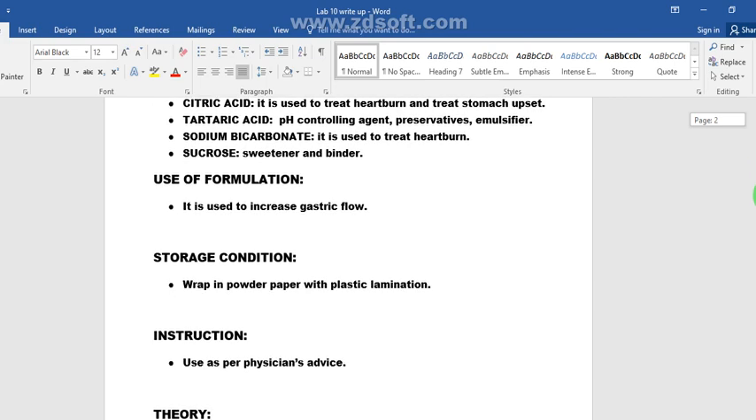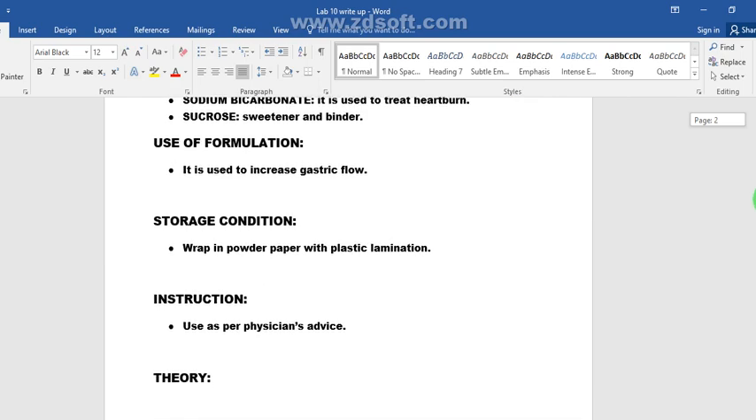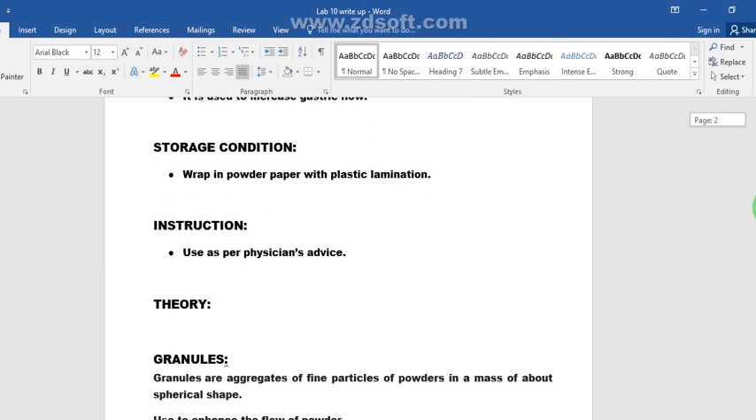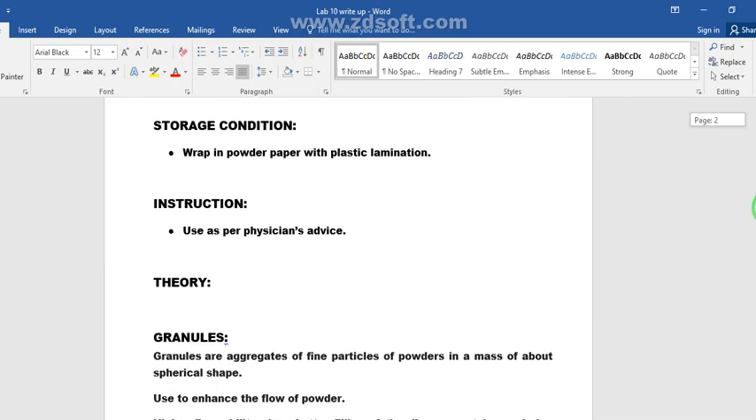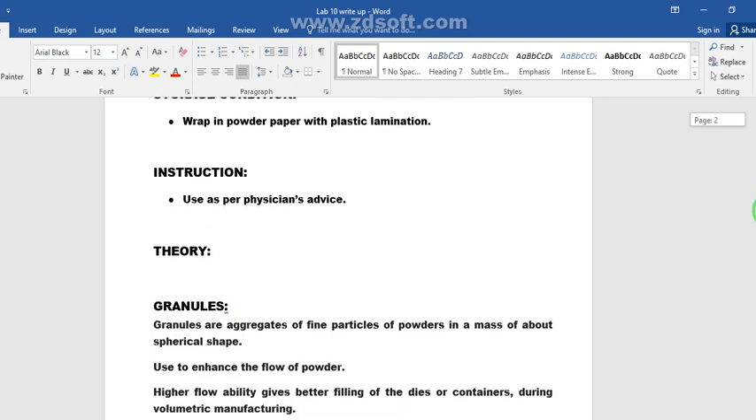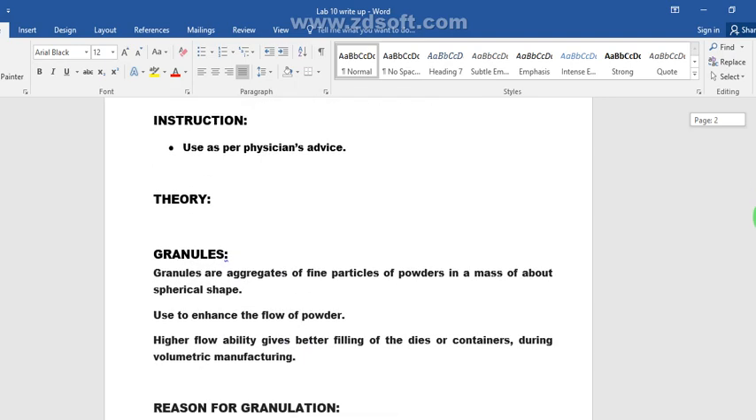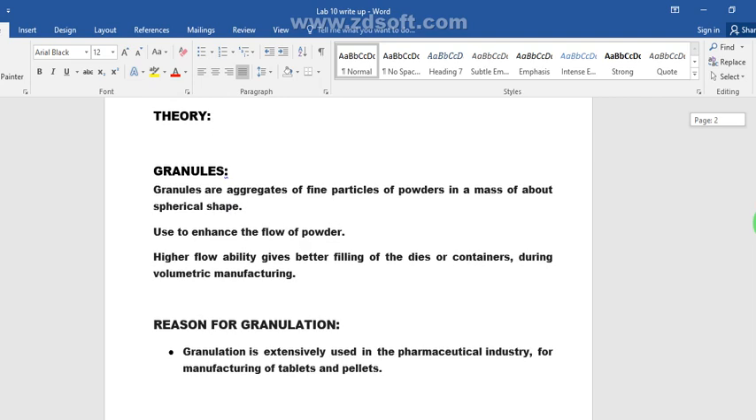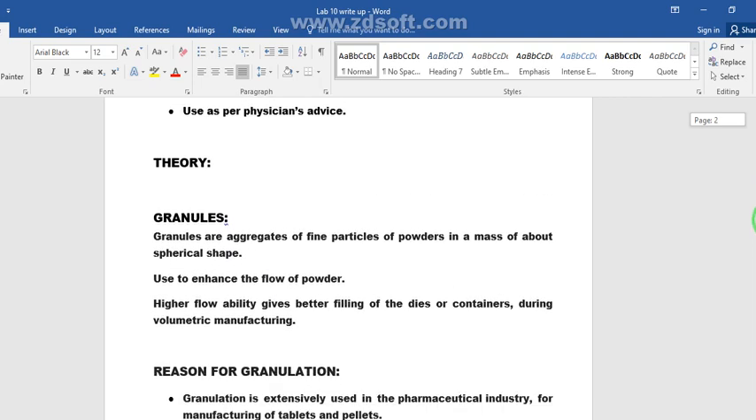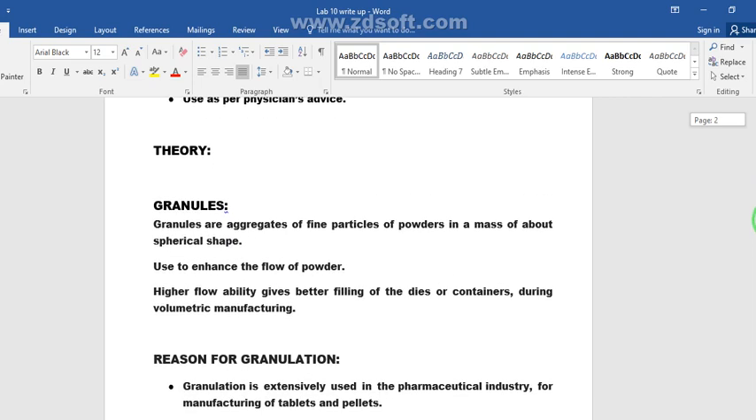The use of this formulation is that it will increase gastric blood flow, and for storage, it would be wrapped in powder paper with plastic lamination. And the theory is all about granules and effervescent granules.